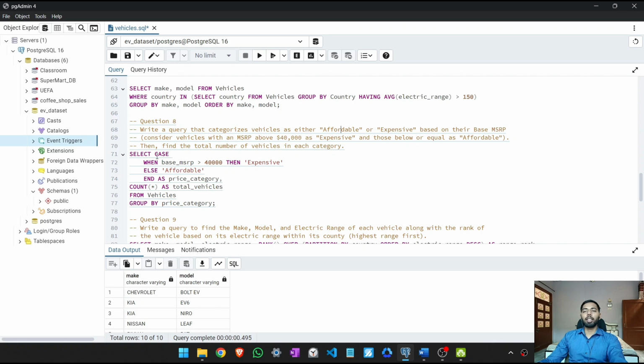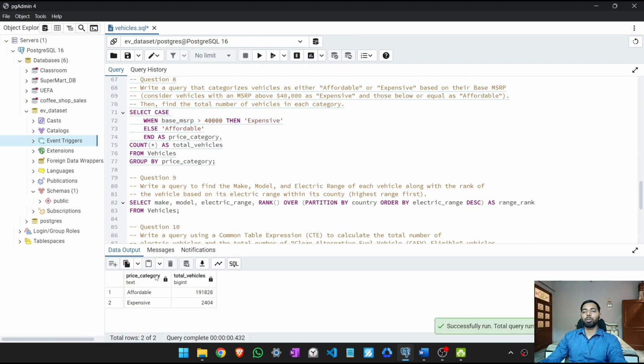So select case when base MSRP is greater than 40,000, then expensive, else it will be affordable, and we end our case statement here as price category, comma, count of all the entries as total vehicles from vehicles and we group by our price category. So we have two categories as we created here with the total vehicle counts.